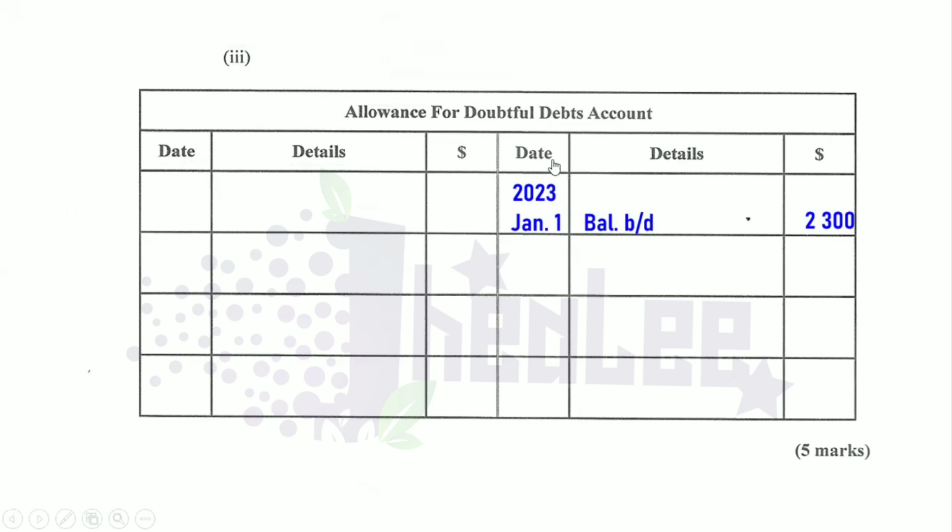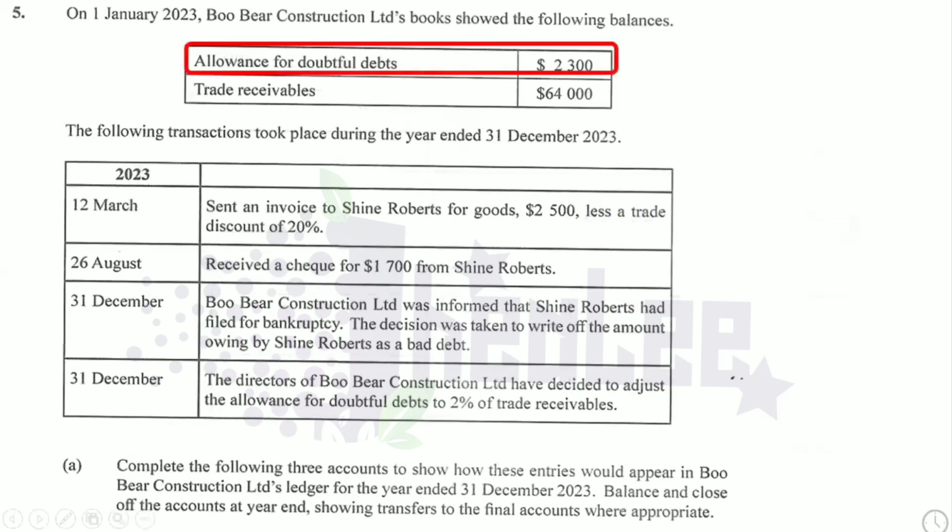Now, let's get back to the question to gather additional details relating to the allowance for doubtful debts for the period. Now, in addition to the opening balance, on December 31st, we were told that the directors of Bookkeeper Construction Limited have decided to adjust the allowance for doubtful debts to 2% of trade receivables.